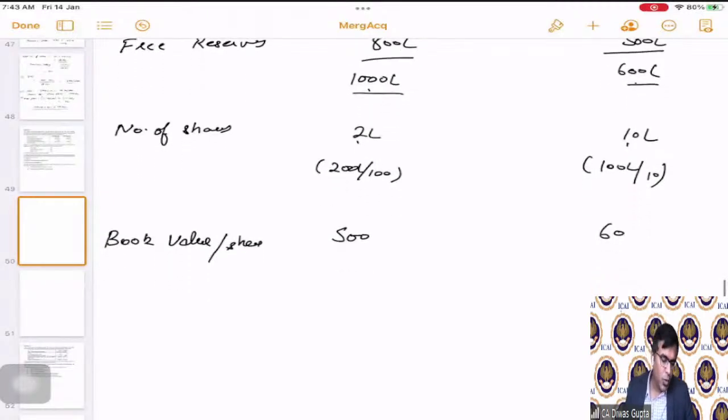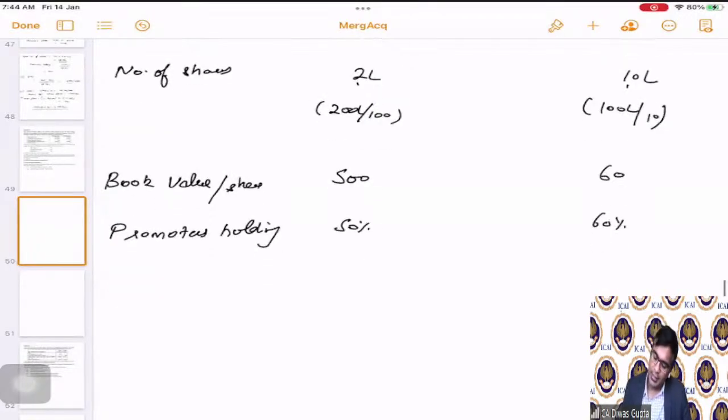Now let us go to the market price per share, correct? Promoters holding we are given as 50% and 60% respectively, in both the companies. So that means the non-promoters holding will be how much? 50 and 40, correct?